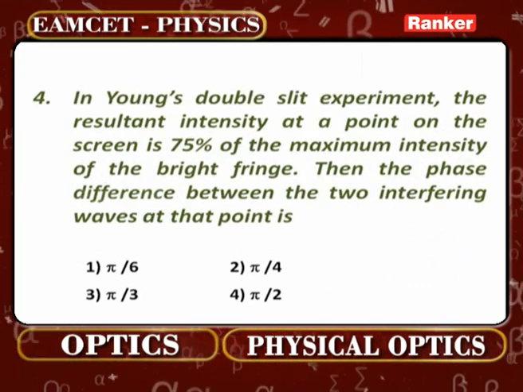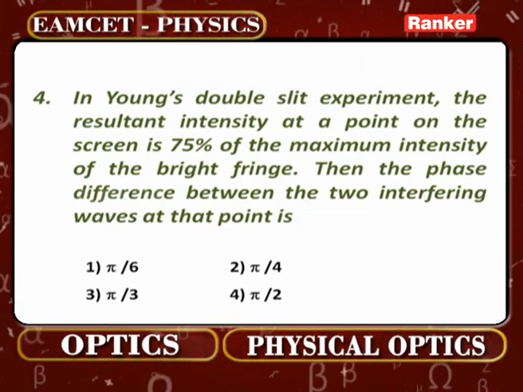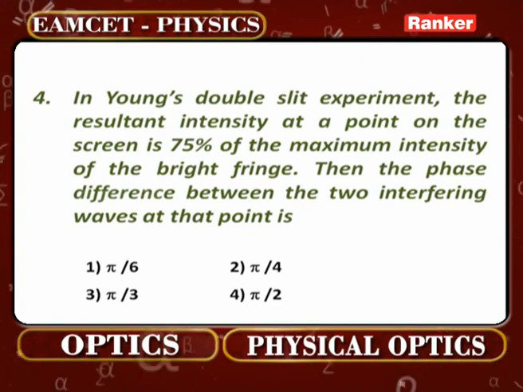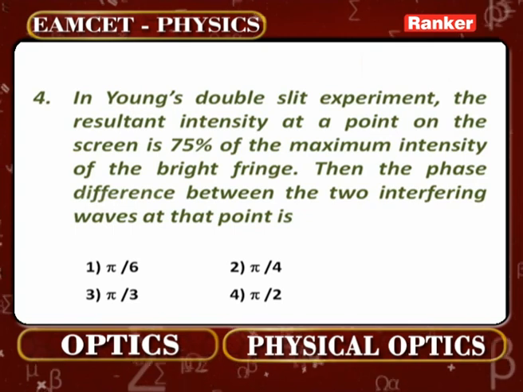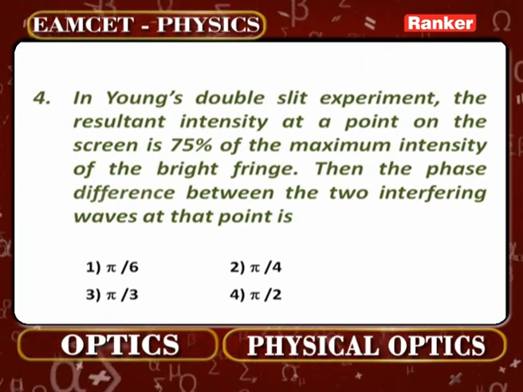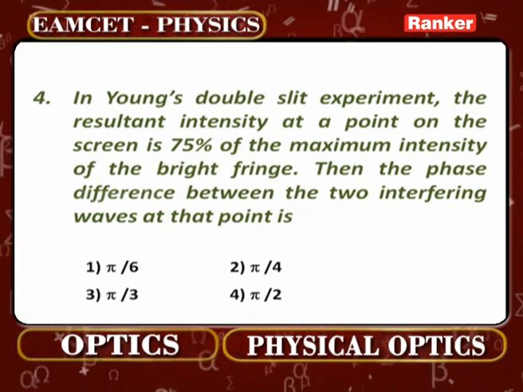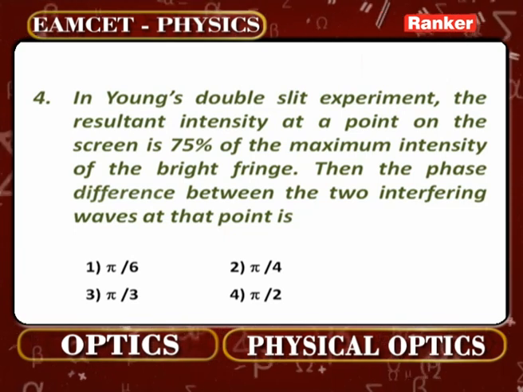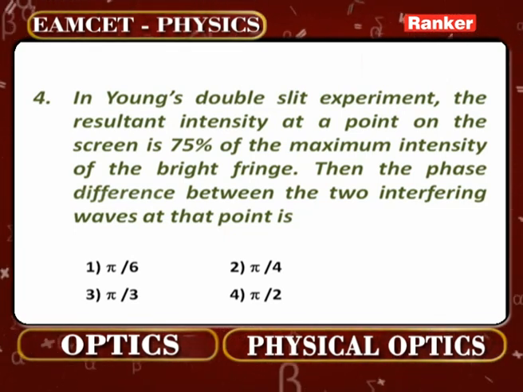Problem number 4. In Young's double slit experiment, the resultant intensity at a point on the screen is 75% of the maximum intensity of the bright fringe. Then the phase difference between the two interfering waves at that point is how much? That is the concept. So it is 75% of what? 75% of the total or maximum intensity. That is the concept here he is talking about.